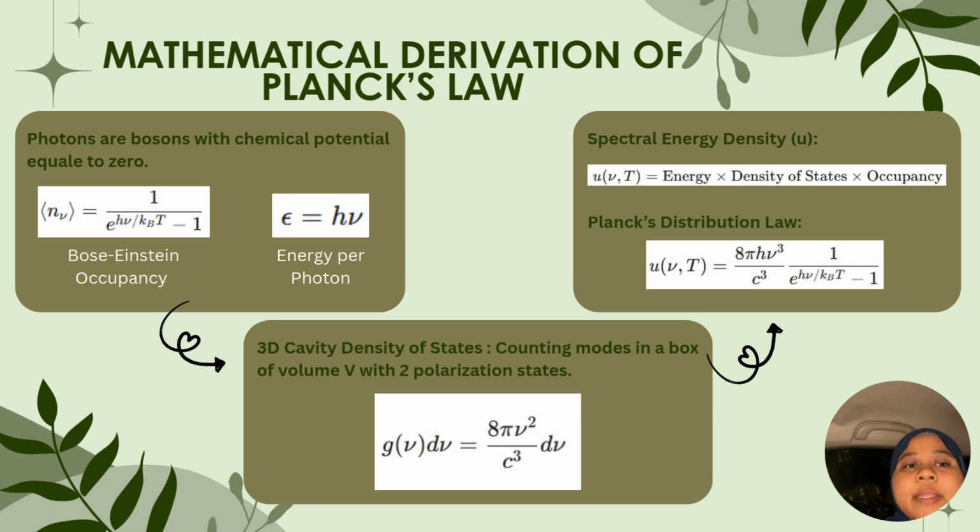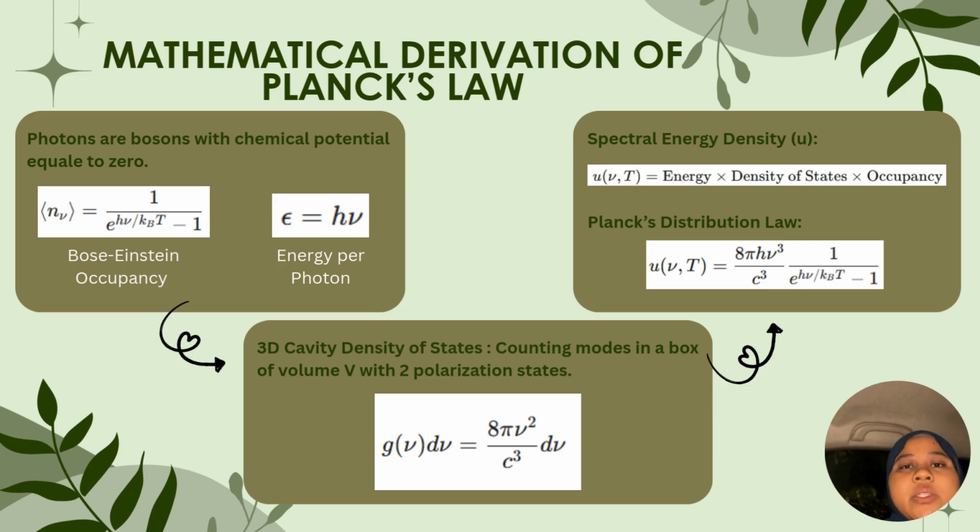To get the final energy density, we simply multiply the energy of one photon, hν, the number of states, g(ν), and the occupancy factor. The result is Planck's law. The ν to the power of 3 in the numerator and the exponential in the denominator work together to create the specific shape of the blackbody curve.